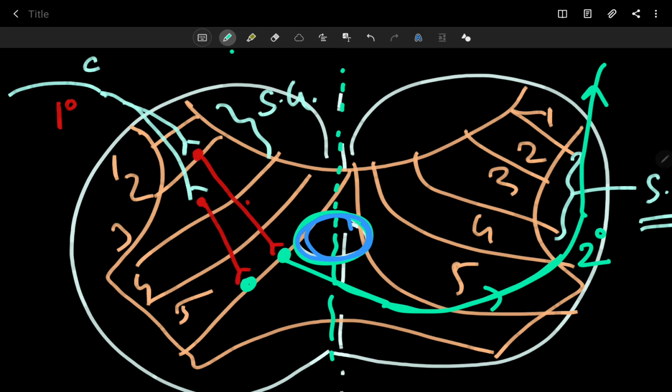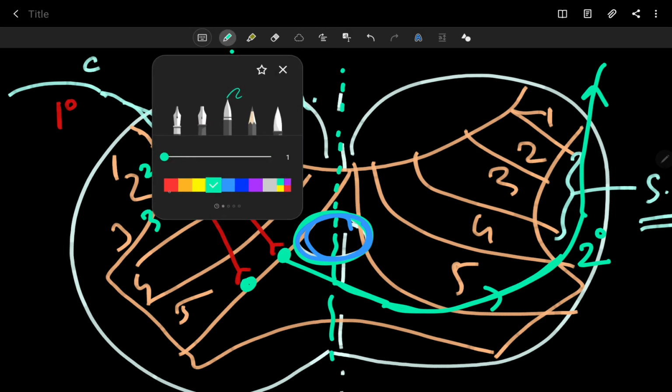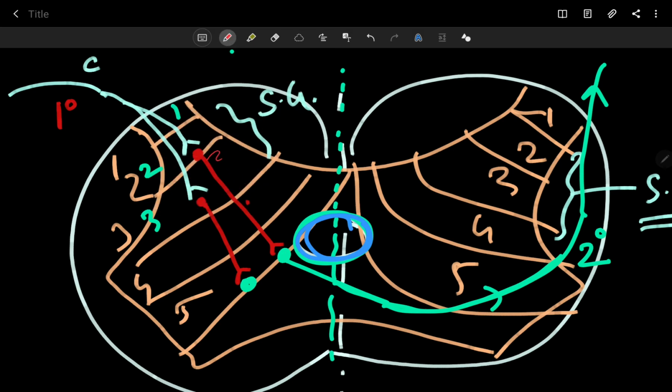In the case of slow pain fibers, there is a little catch here. The first order neuron comes and terminates at the spinal cord level in layer 2 or 3. This is layer 1, layer 2, and this is layer 2 or layer 3. From layer 2 and layer 3, some interneurons originate and end at layer 5.